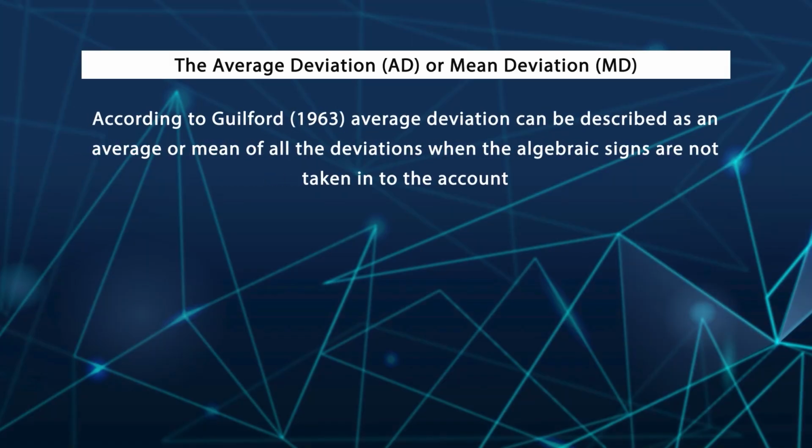According to Guilford, in 1963, average deviation can be described as an average or a mean of all deviations when the algebraic signs are not taken into account. So the deviation of each data value from the mean, without considering the sign, whether it is positive or negative, when we calculate the average, we compute the average deviation.